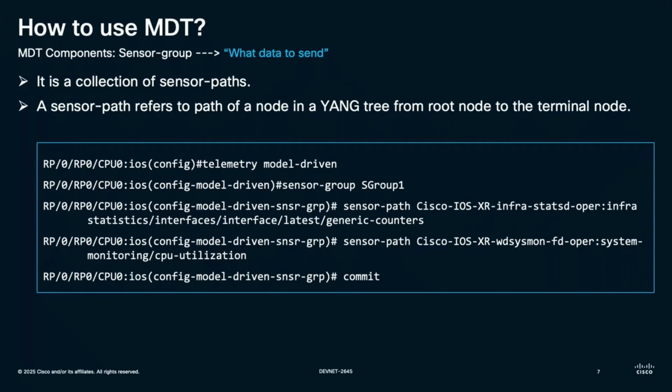My first sensor path is telling my router to bring all the information from this Yang model, which is Cisco IOS XR. This is my XR infrastats dopper. This is name of my Yang model. And within that Yang model, I have the entire hierarchy, which ends up at the generic counters. So basically, I'm telling my routers that you need to stream all the generic counters for all the interfaces which you have on the box. I also have another sensor path which corresponds to the CPU utilization of the XR. So this component is basically what data to send.